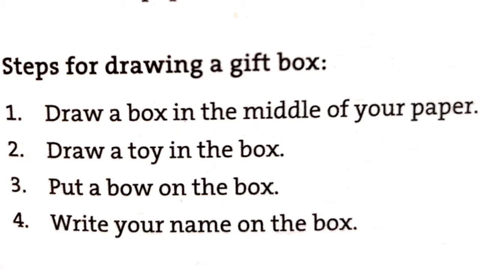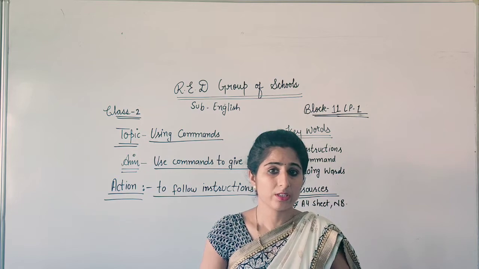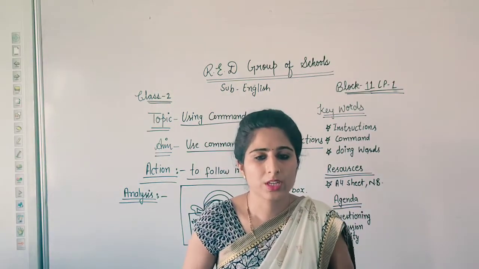First you will draw a box in the middle of your paper. Then draw a toy in the box. Put a bow on the box. Write your name on the box. Yes, this is how you will complete this activity. Students, now it is time for analysis.